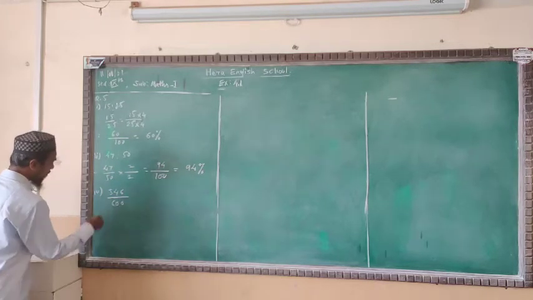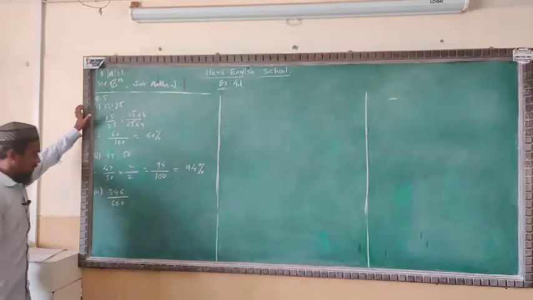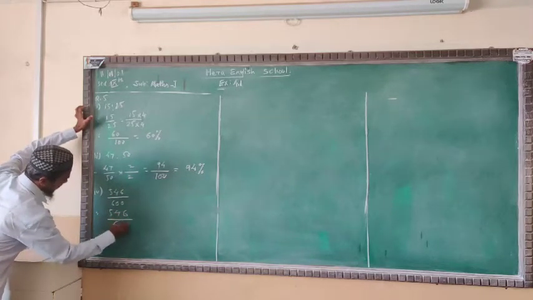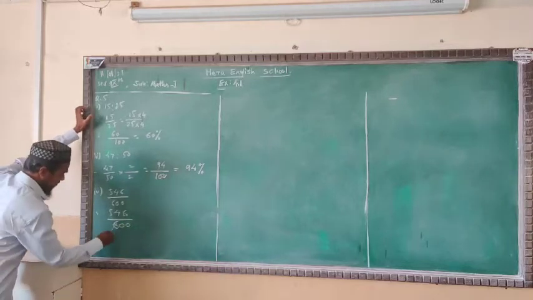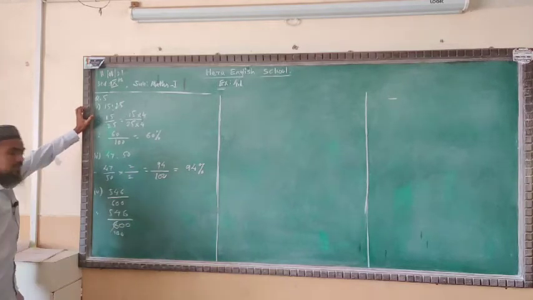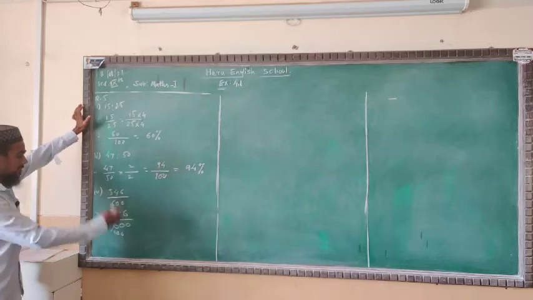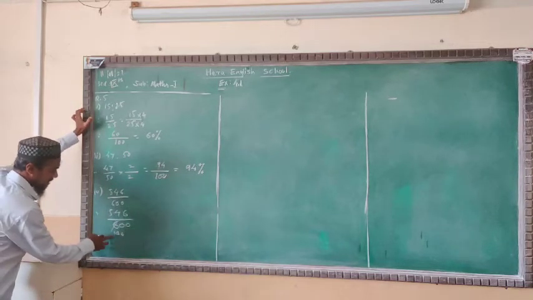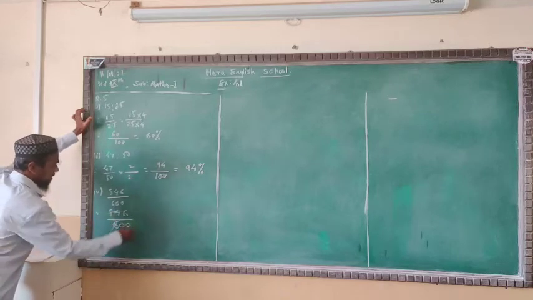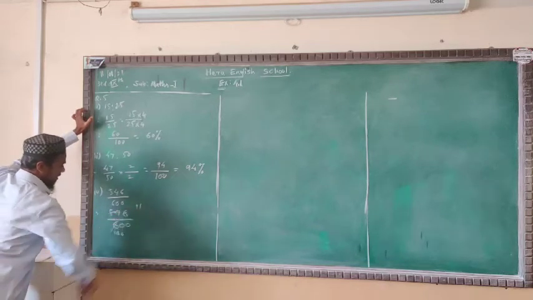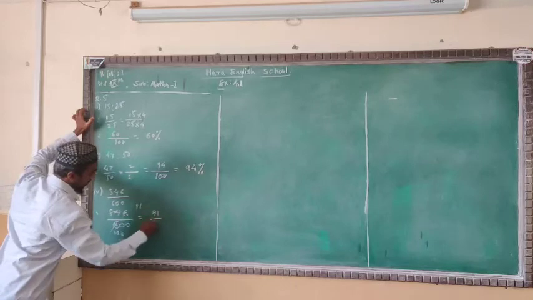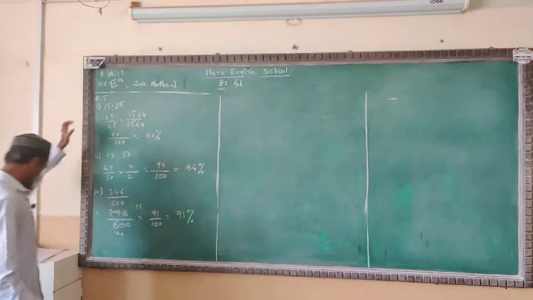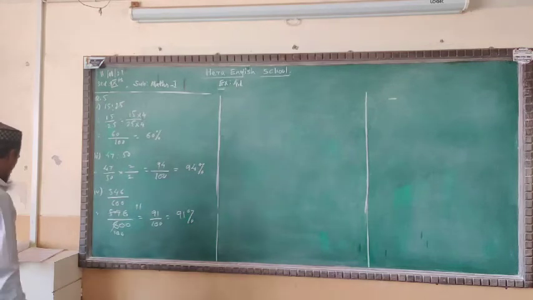Next, see the fourth one very well. 546/600. Here it is already in fraction form. We will divide by 6 and reduce this fraction. We are given this fraction in higher form, so we will reduce it to convert into a percentage. 6 1s are 6, 6 9s are 54, 6 1s are 6. You will get 91/100, which means 91%. Like this you have to solve.